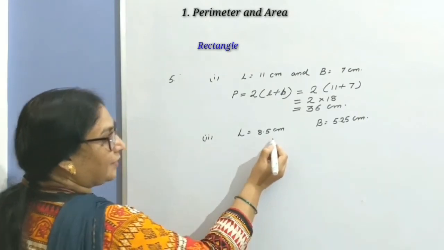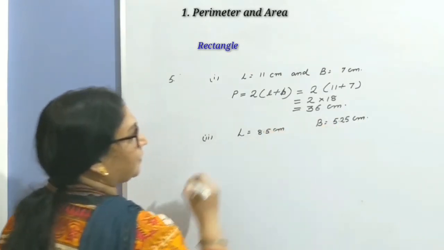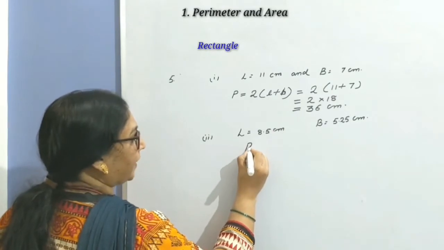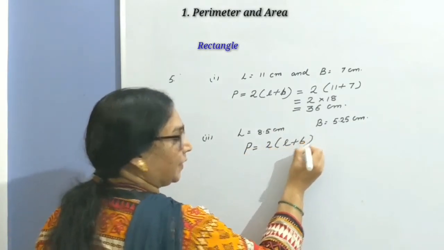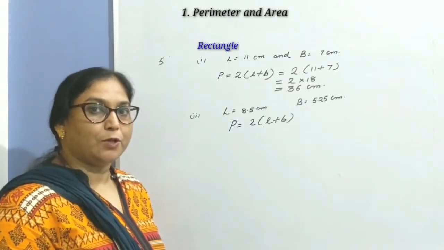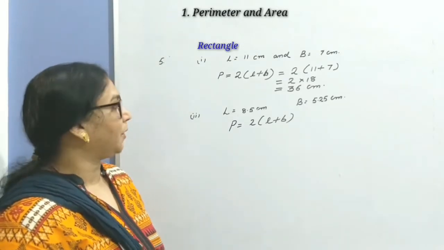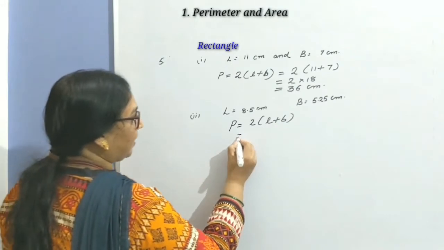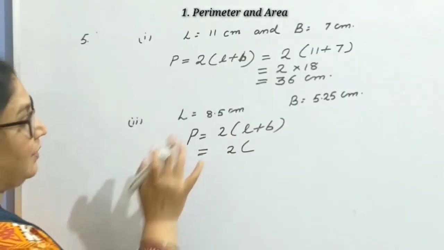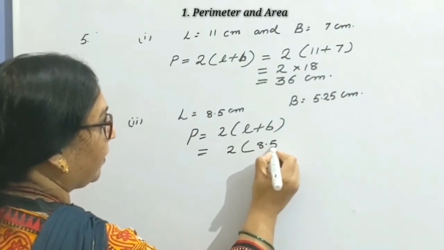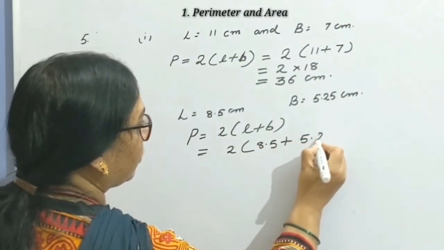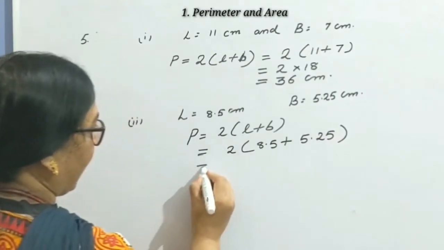Length is 8.5 centimeter and the breadth is 5.25 centimeter. Apply the formula of rectangle: 2 times (length plus breadth). In calculation of perimeter, you have only two steps, addition and multiplication. So let's move to the next step. Step 1, substitute the given length and breadth in the formula. 8.5 plus 5.25, and just add the two.